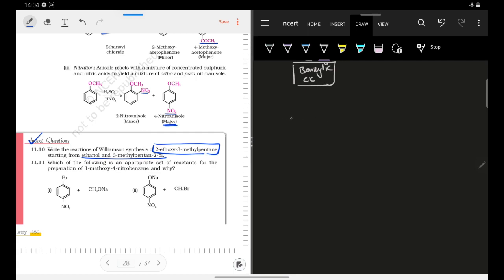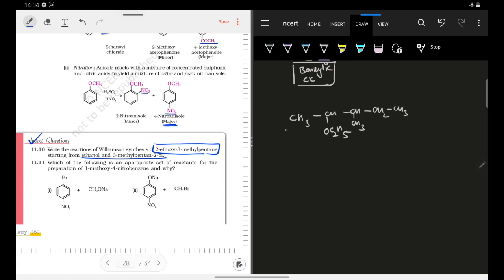So 2-ethoxy: CH3 CHO C2H5, this is your 2-ethoxy, and then I have 3-methyl, so I have CH3 CH2 CH3. Okay, this is the product that I have to make.